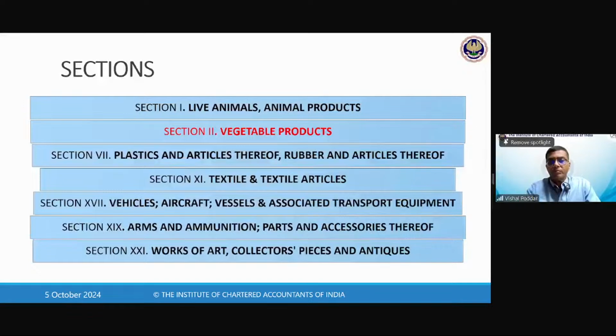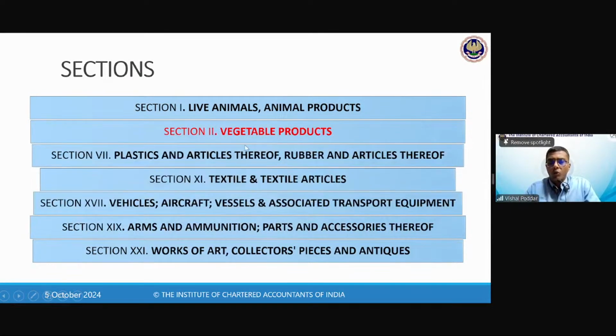Fine. Now, let us take another example. As Ayush said, sir, take any practical example to help us understand this. So again, I've given you an example of these sections. As I said, there are a total of 21 sections. I've taken the headings of a few sections, as all 21 cannot fit in the slide. So section 1, section 2, section 7, section 11, and so on up to section 21. Correct? As you can see, the detailings.